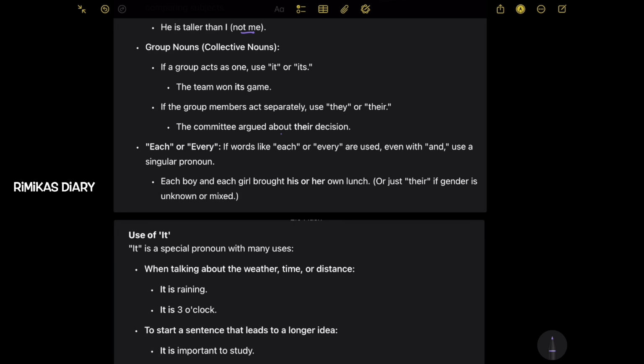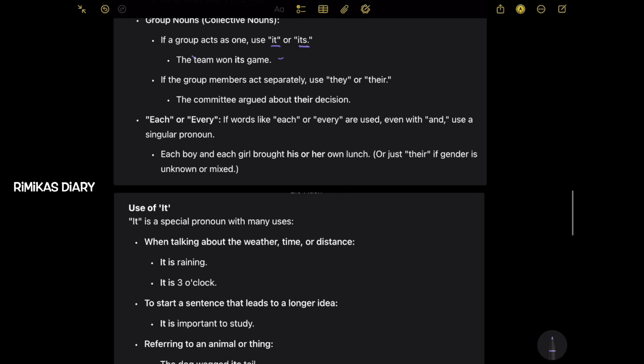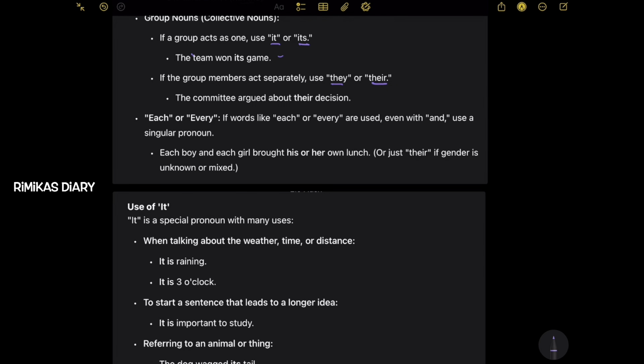The committee argued about their decision. So in here, if the collective noun acts as a whole one, so like it doesn't act separately, then you could use it or its. But if the group members act separately, use they or their.